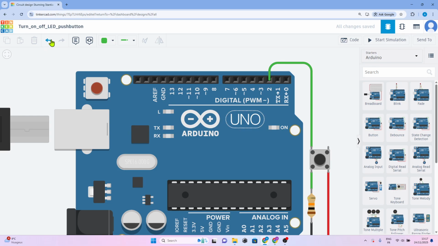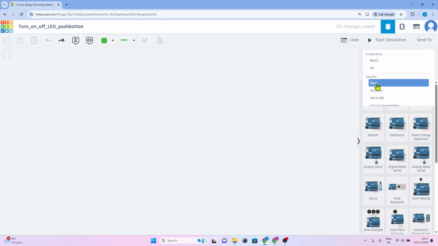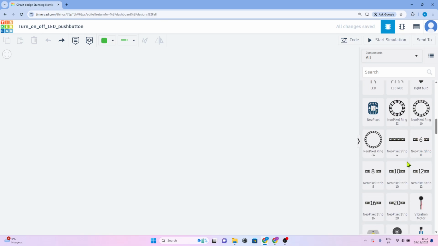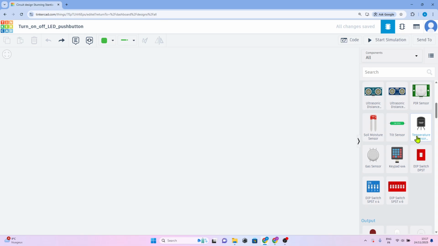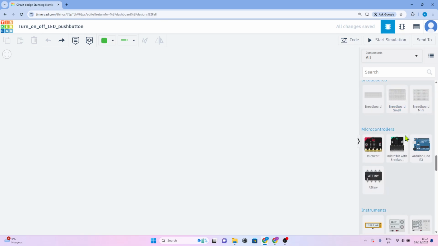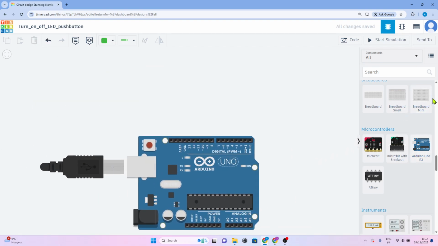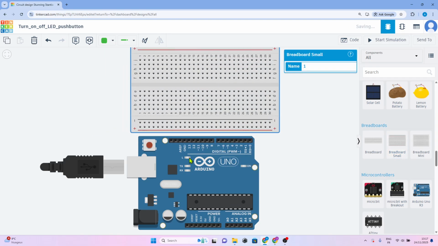Okay, I will start the simulation. So, delete this. Well, drag an Arduino on the workspace. Where is the Arduino board? Yes. Add a breadboard, the small one.